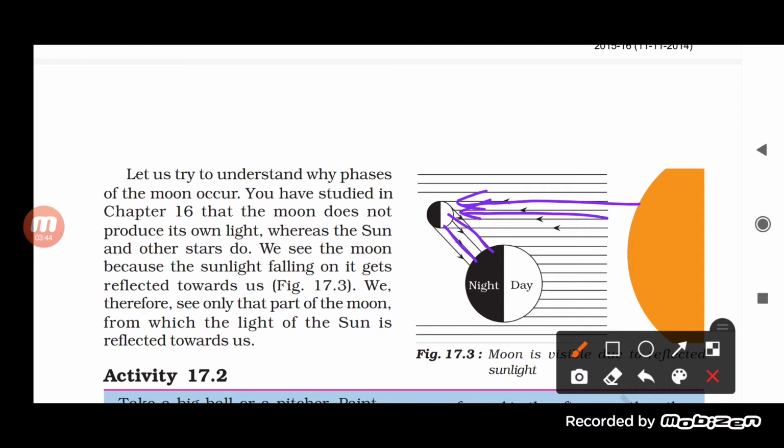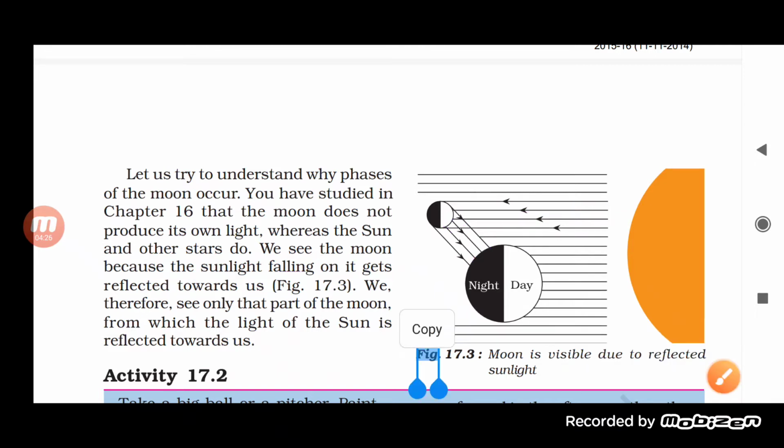So see, it is written here that we see the moon because the sunlight falling on it gets reflected towards us. Now we therefore see only the part of the moon from which the light of the sun is reflected towards us. We can only see that particular part of the moon which gets reflected from the moon to the earth. Only that particular portion of the moon is what we can see.